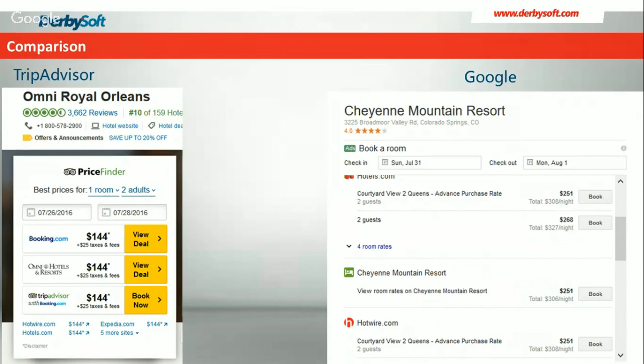Now, within these two booking options, if we look at the TripAdvisor version of it, you'll notice that, in fact, there are two different points of sale showing both booking.com. One of these, the bottom one, is the instant book or assisted booking model we're talking about. The other one is the CPC, or cost per click model, actually what we refer to as managed CPC. TripAdvisor allows you to actually participate in both of those. And that can be an advantage to you because, as a hotel, or OTA in this case, it allows you to have two different point of sale options.